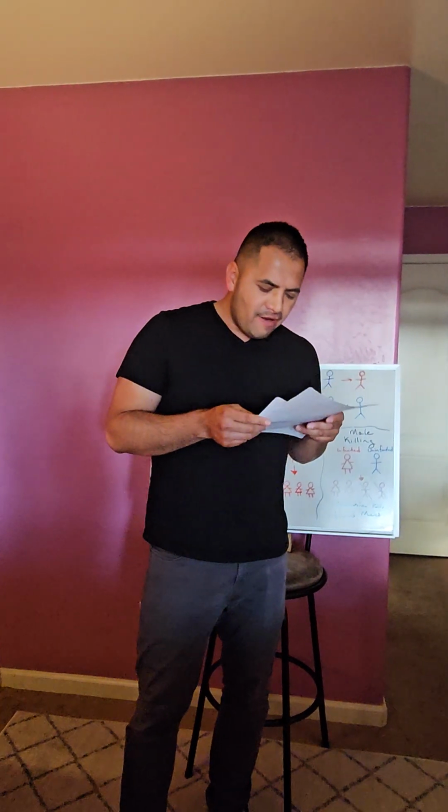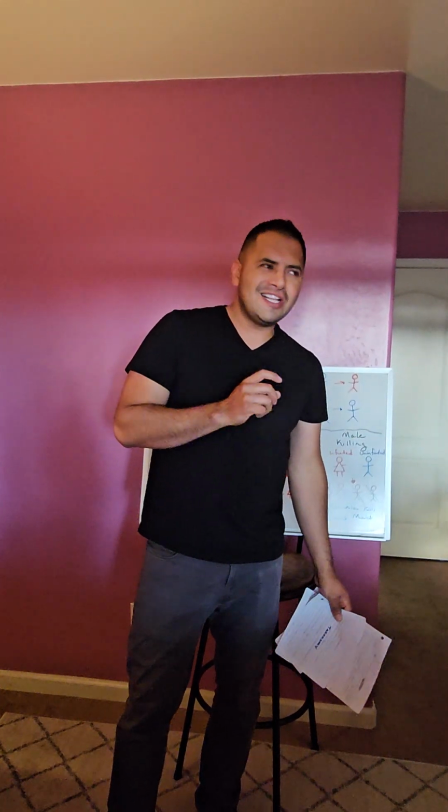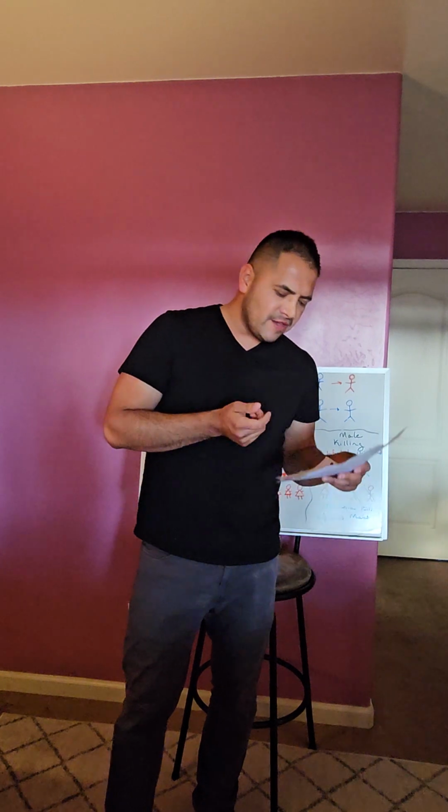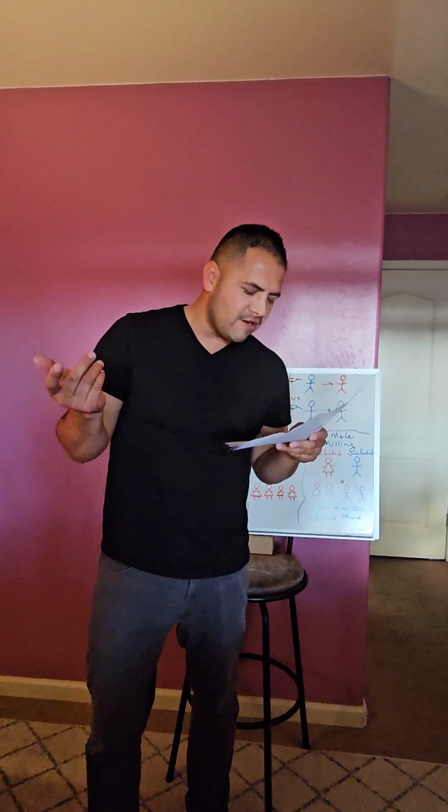Wolbachia is normally found in arthropods and nematodes. It's estimated that between 60 and 70% of insects worldwide have Wolbachia, and these insects would include spiders, mites, butterflies, moths, fruit flies, amongst others.